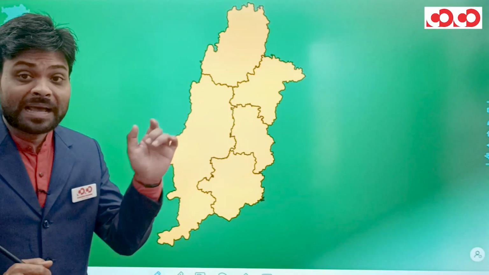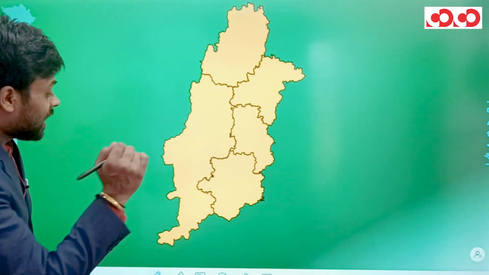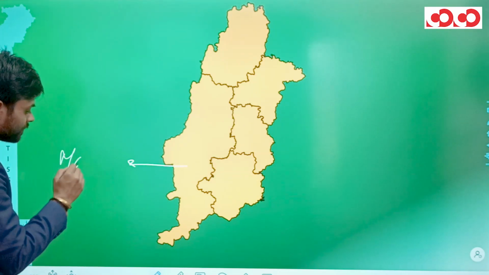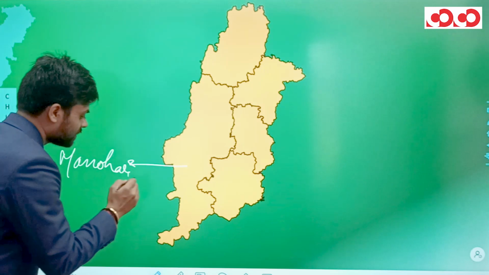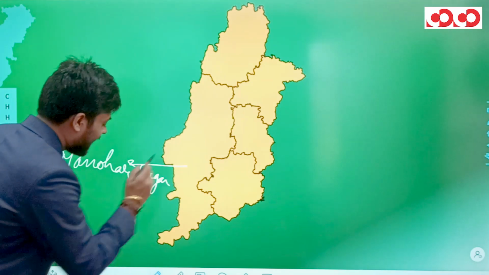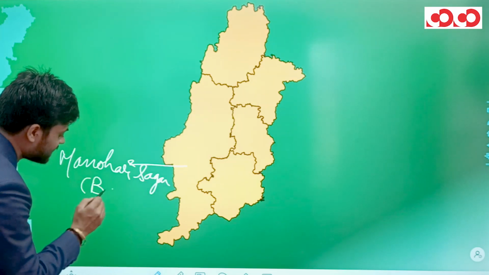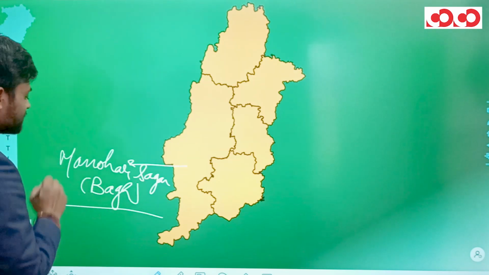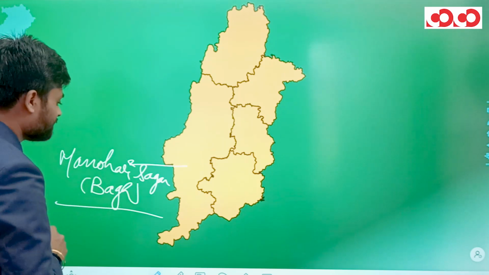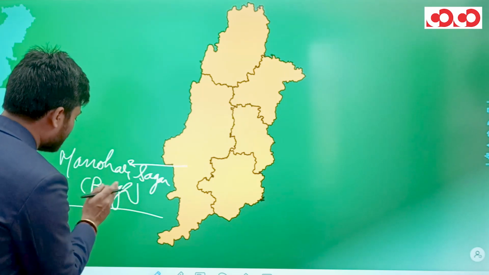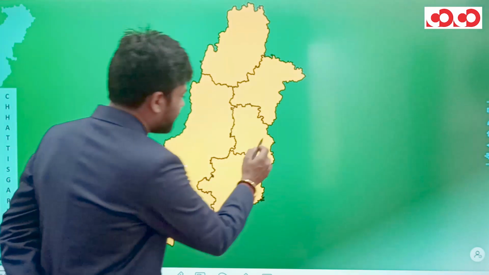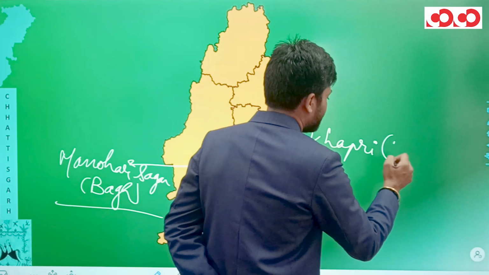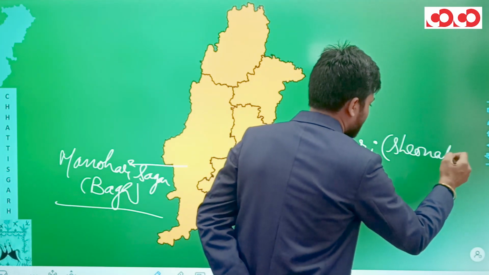Now, looking at the map of this Durg division, in the Rajnandgaon district, we have our Manohar Sagar Dam, and this dam is situated on river Bagh. So, in the Rajnandgaon district, we have Manohar Sagar Dam, and I told you it is situated on the river Bagh. In the Durg district, we have our Khapri Dam on river Shivnath.